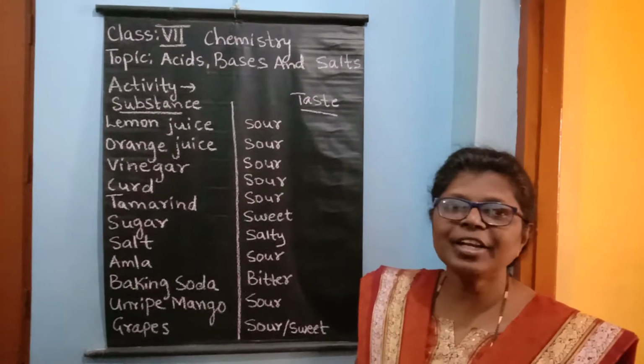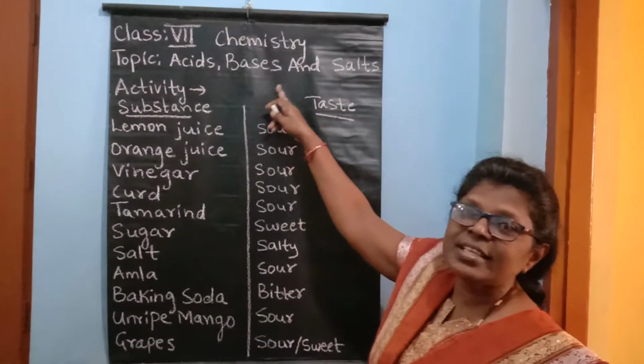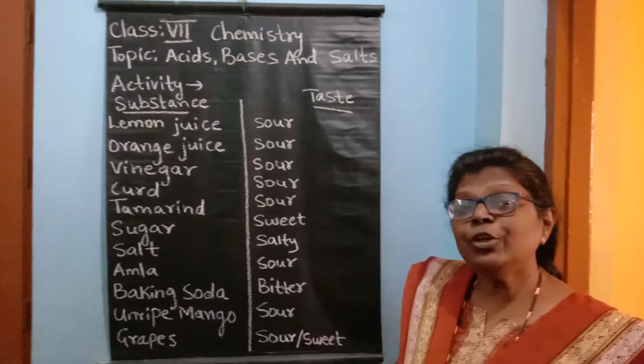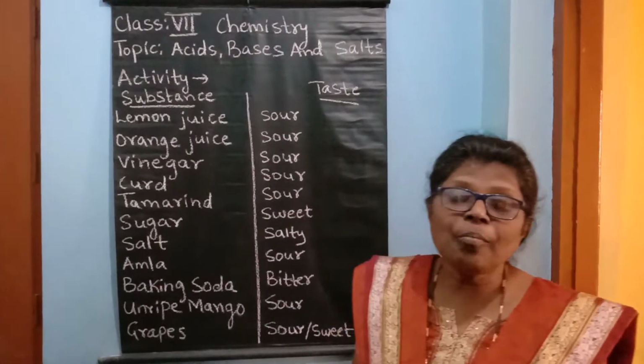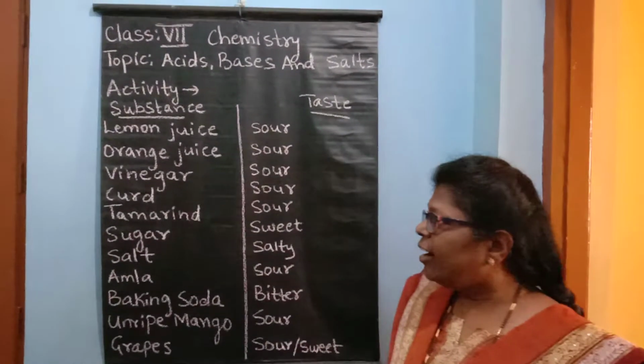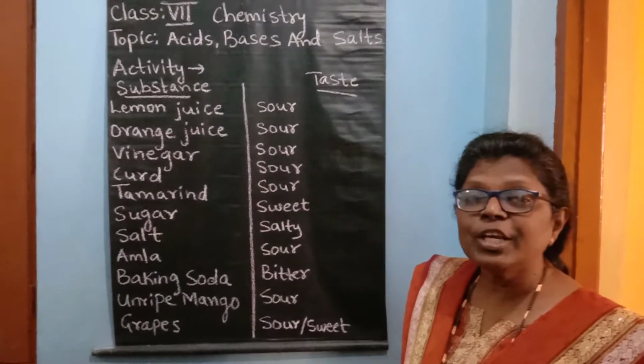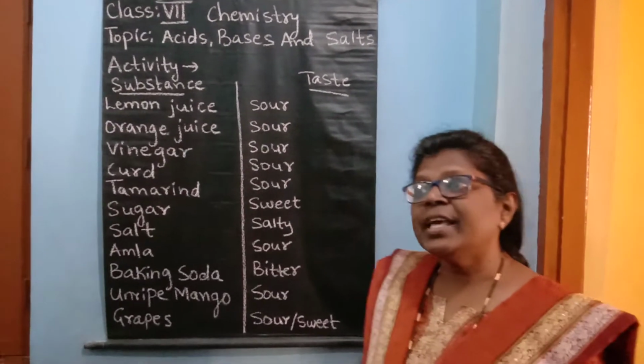So today let us start a new chapter. The name of the chapter is Acids, Bases and Salts. We use in our daily life a large number of substances such as lemon, orange, vinegar, curd, tamarind, sugar, salt, amla, baking soda, mango, grapes, etc.